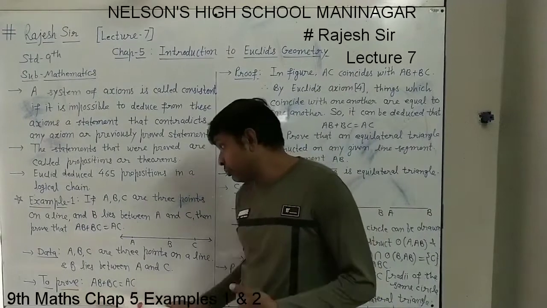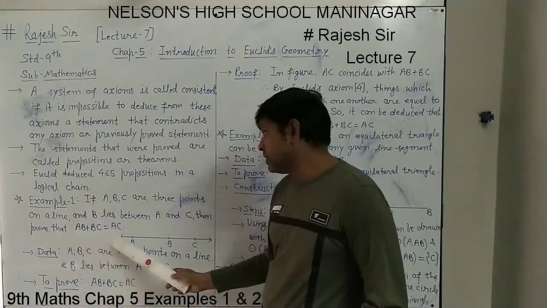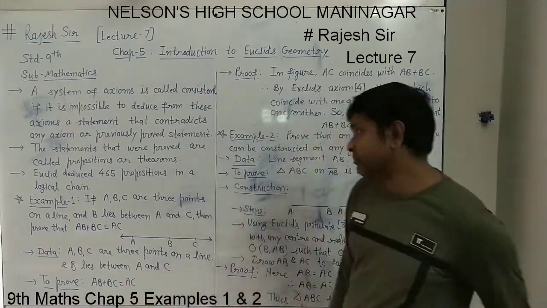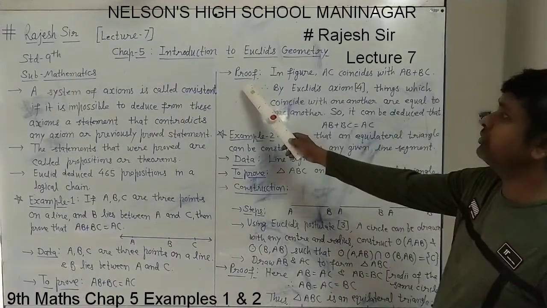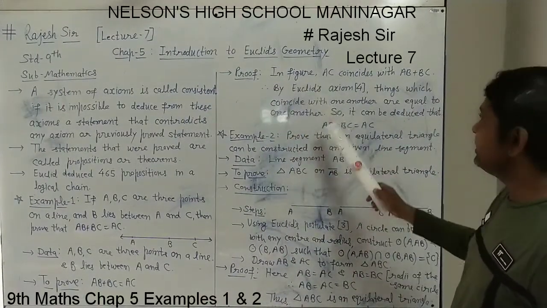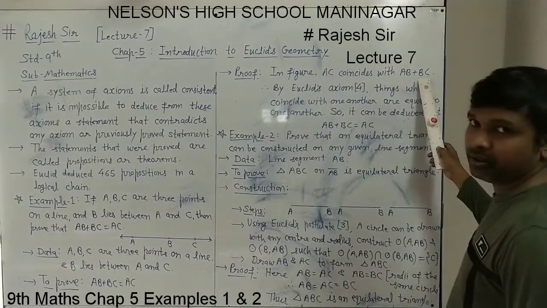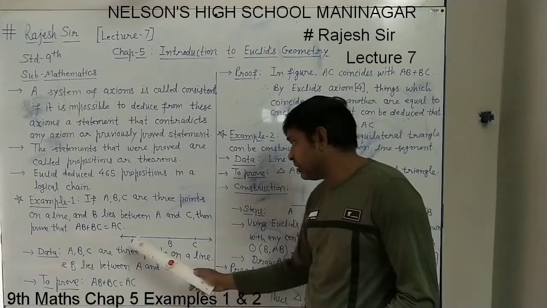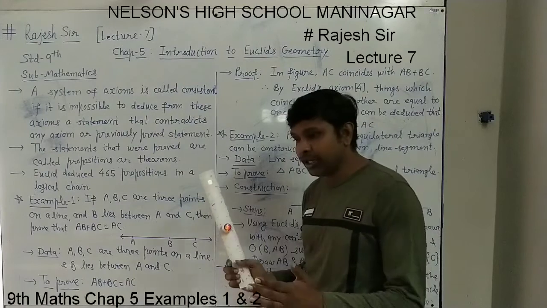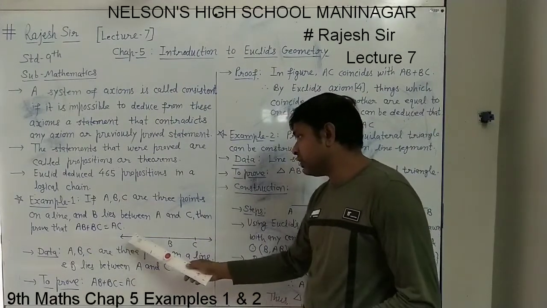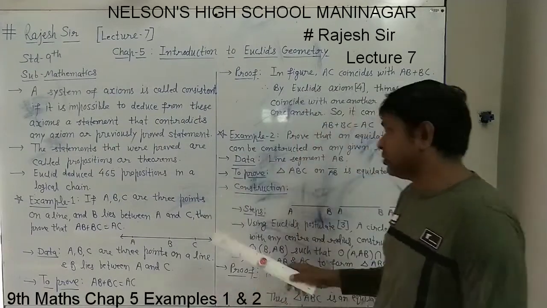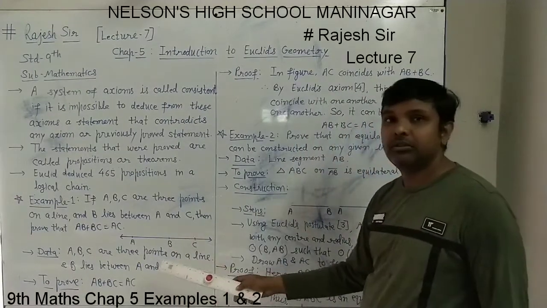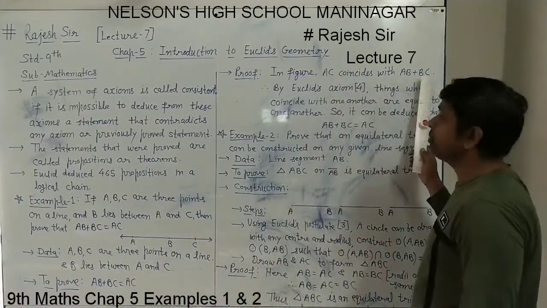Now to prove: we have to prove that AB plus BC equals AC. How do we prove that? In the figure we can see AC coincides with AB plus BC. The whole AC coincides with AB and BC. If you put AB and BC together, it gives AC. So we can say that AC coincides with AB plus BC.